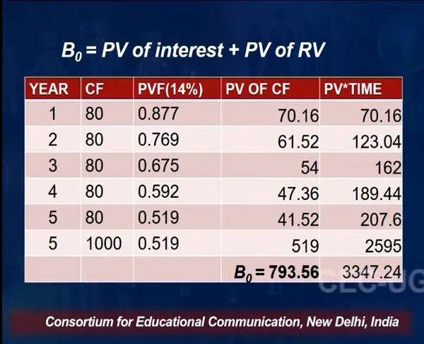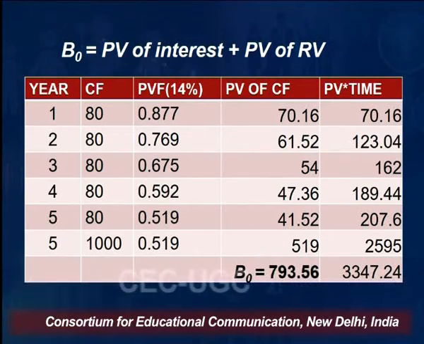Now since the YTM is 14%, you will calculate the present value of these cash flows by discounting them at 14%. So the present value factor at 14% is 0.877 for the first year, 0.769 for the second year, and so on, which is given. For the 5th year, it is 0.519, right?